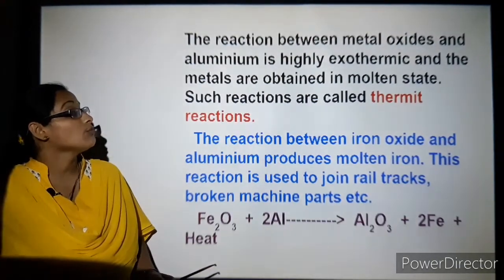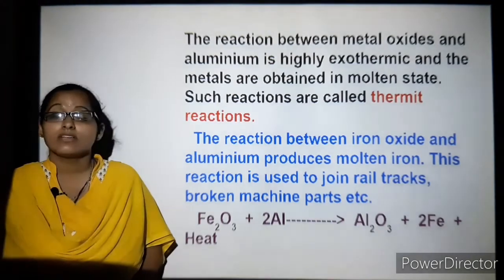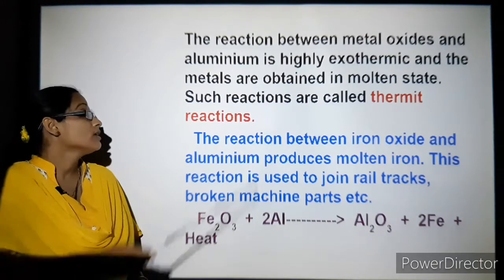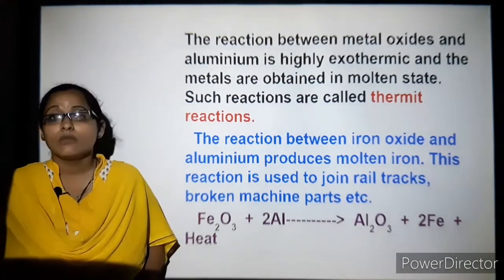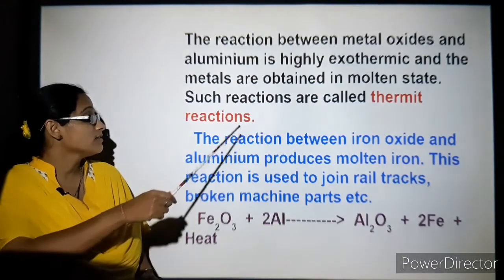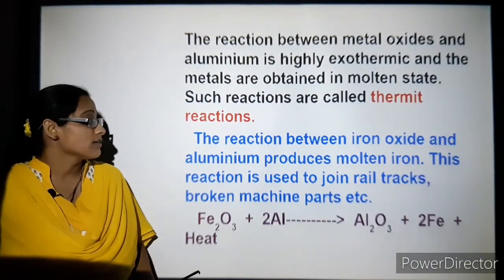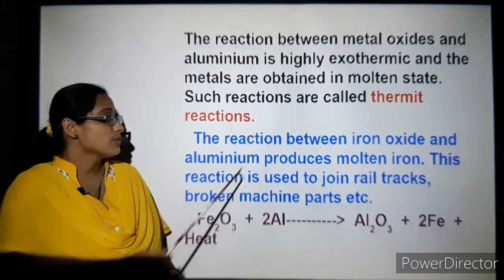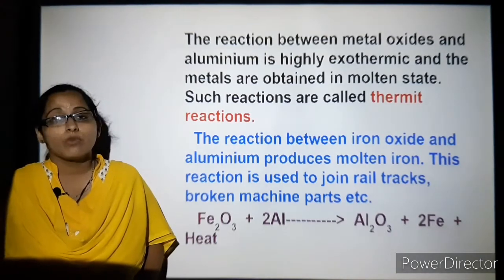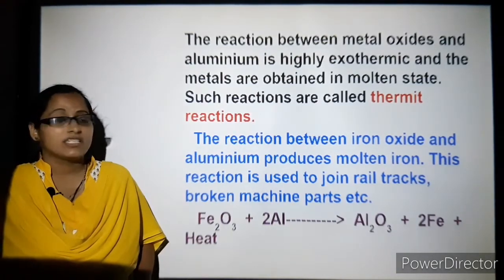So let's understand more. The reaction between metal oxides and aluminium is highly exothermic. A lot of heat is liberated. The metals are obtained in the molten state. So let's understand that these reactions are known as Thermit reactions. The reaction between iron oxide and aluminium produces molten iron, that is a semi-liquid form of the metal.